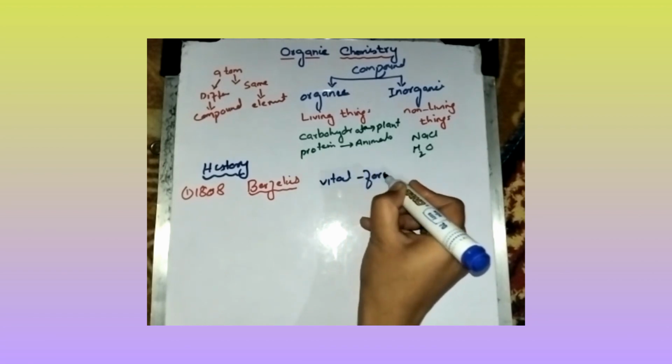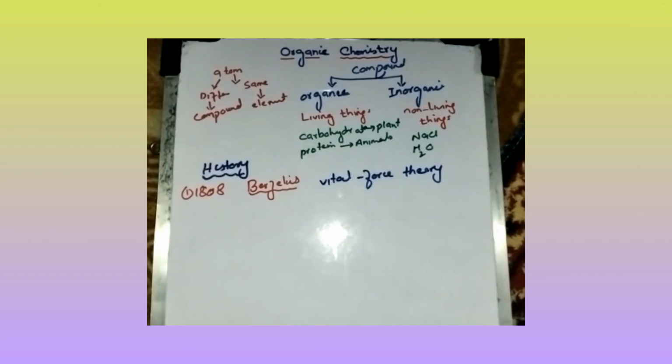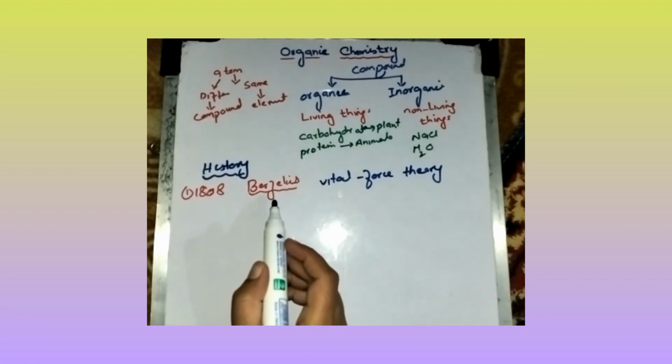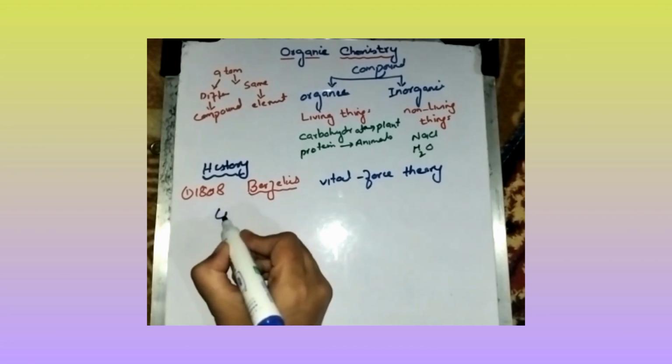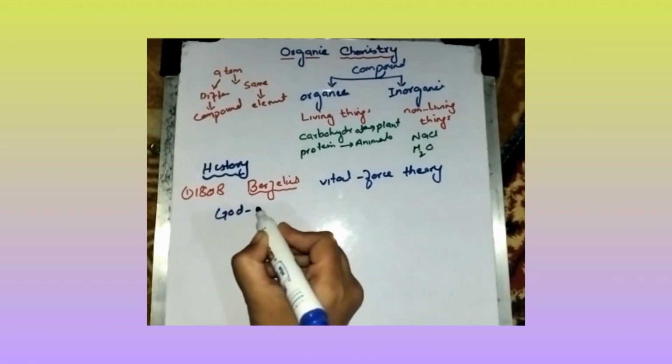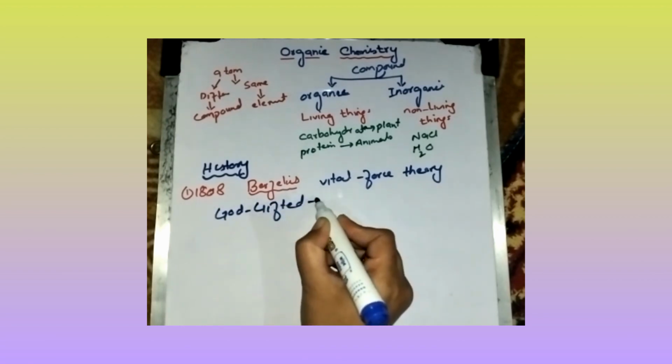Vital force theory. This scientist said that we could not synthesize organic compounds in the laboratory because he believed that organic compounds need God-gifted power, which is only present in living things.